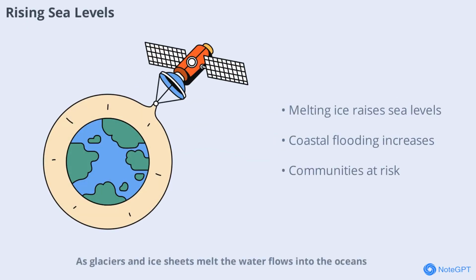As glaciers and ice sheets melt, the water flows into the oceans, causing sea levels to rise. This process is already affecting coastal cities and low-lying islands, leading to more frequent flooding and erosion. Rising sea levels threaten homes, infrastructure, and even entire communities. In some places, people are being forced to relocate as their land disappears beneath the waves. The future of many coastal regions depends on how quickly we can slow global warming.